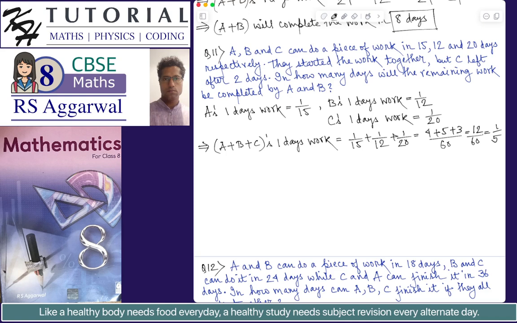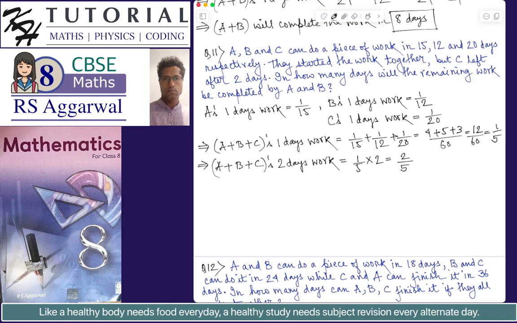Okay, so C left after two days. That is, for the first 2 days, all of them were working together. So we need to find the amount of work done in the first 2 days. A plus B plus C's 2 days' work will be equal to 1 by 5 multiplied by 2, which is 2 by 5.